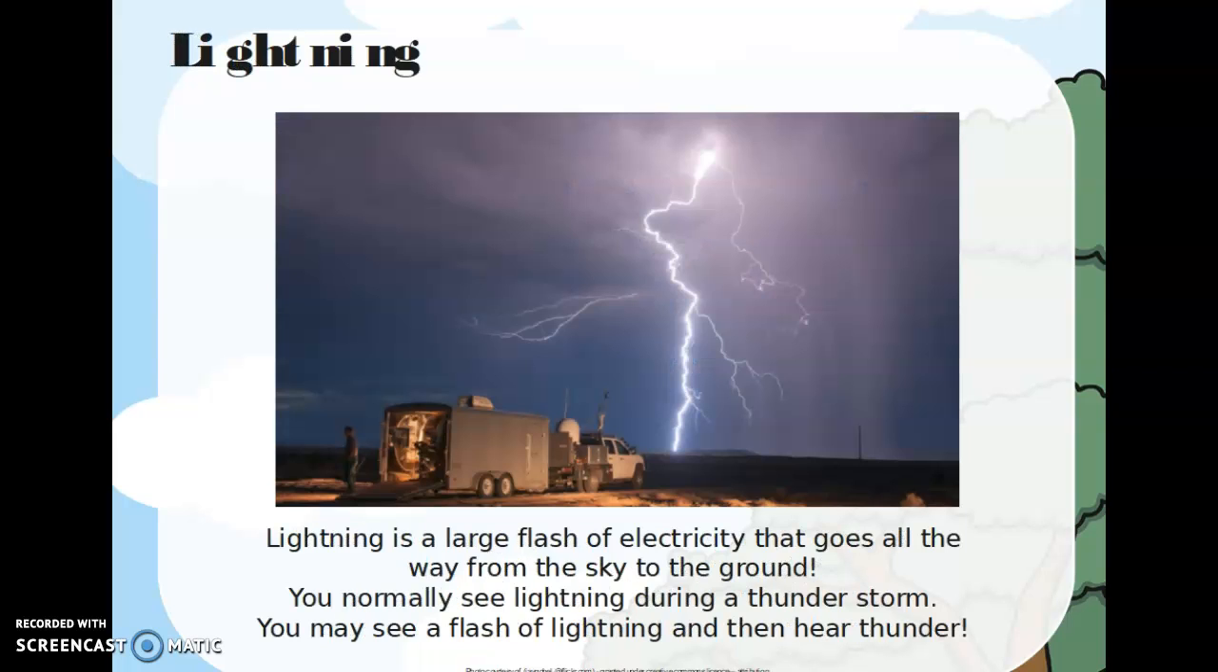Lightning. Lightning is a large flash of electricity that goes all the way from the sky to the ground. You normally see lightning during a thunderstorm. You may see a flash of lightning and then hear thunder.